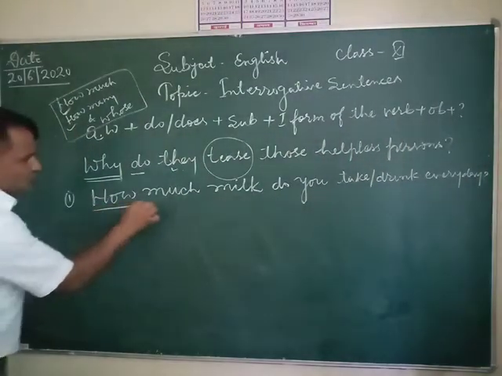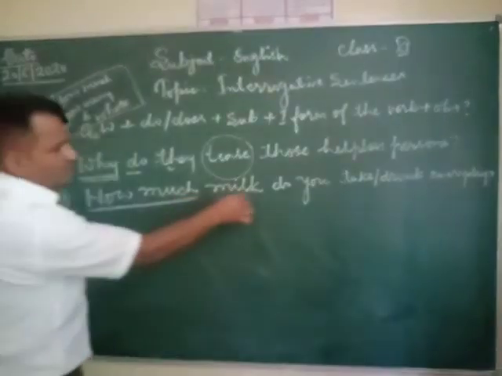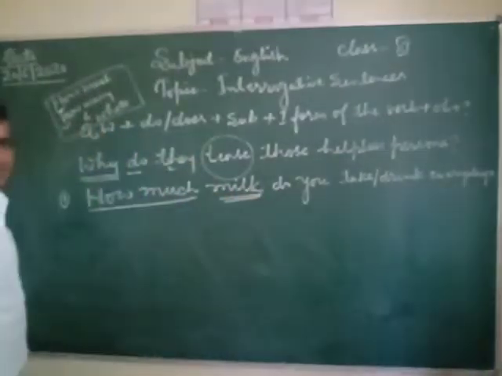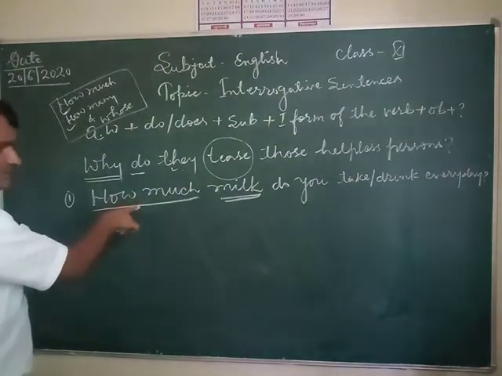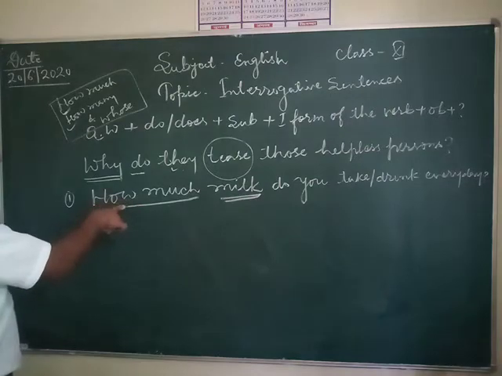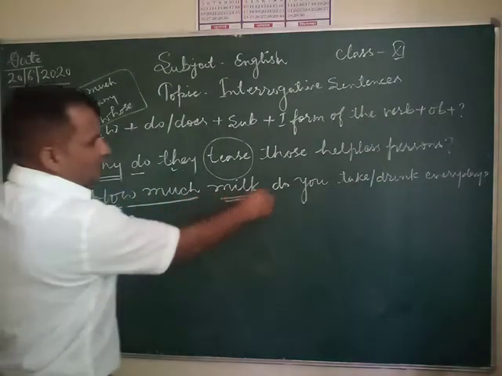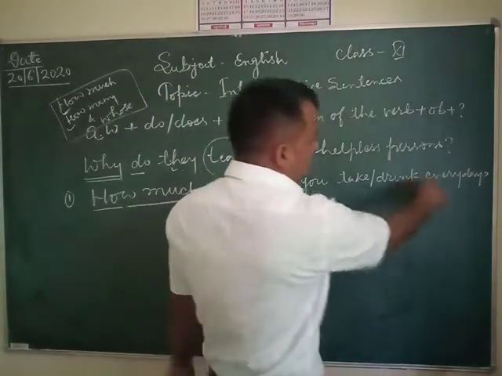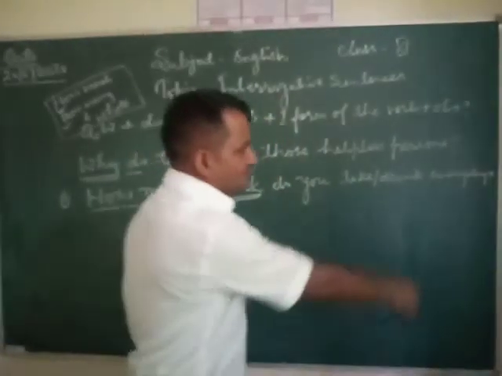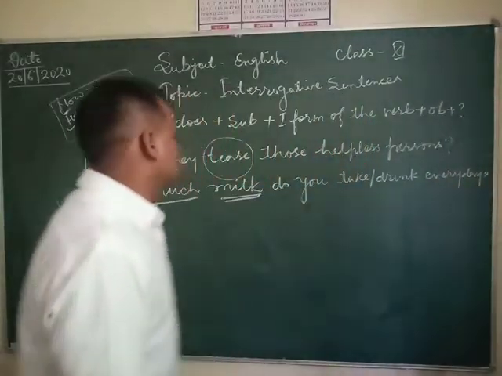How much is your question word. After that, milk is the noun related to this question word. According to this question word, how much milk do you take every day? And at last you have to put a question mark here.